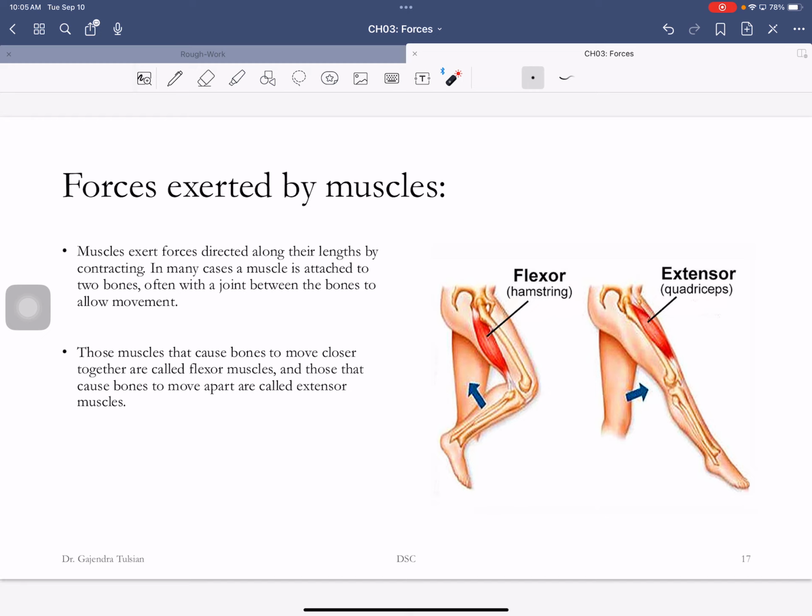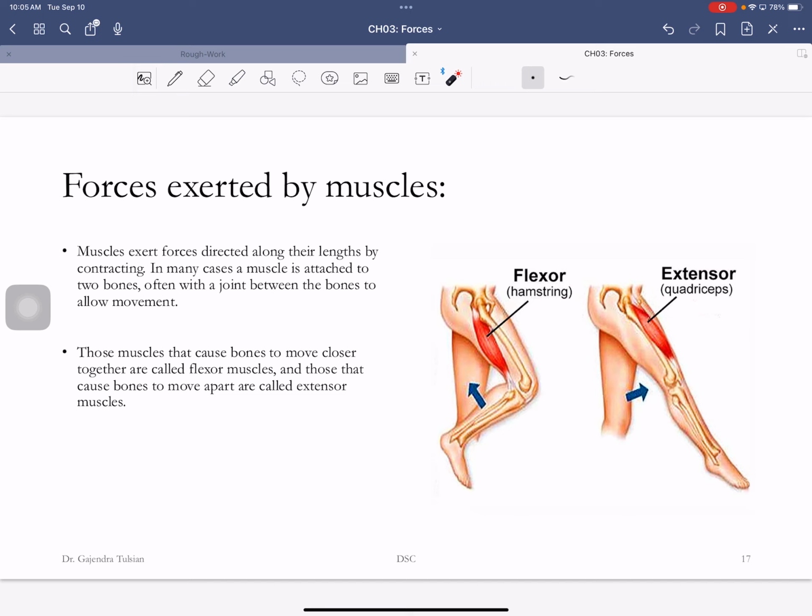All right, so now that we've learned about forces, let's apply them to some of the muscles in your body. You have two kinds of muscles, flexor muscles and extensor muscles. Oftentimes muscles are joined to two different bones, and there's a joint in between. The way muscles apply forces is by contracting. That's the only way they can apply forces.